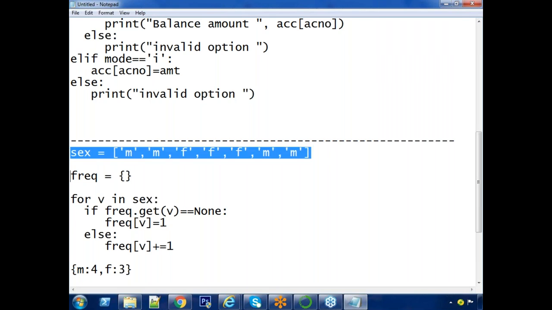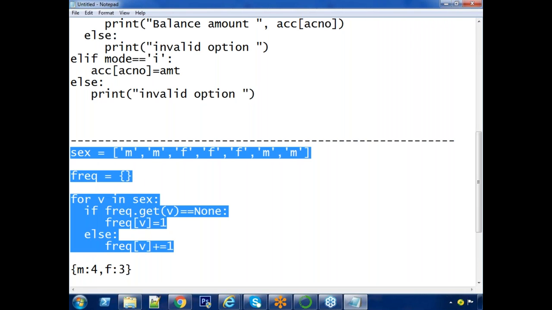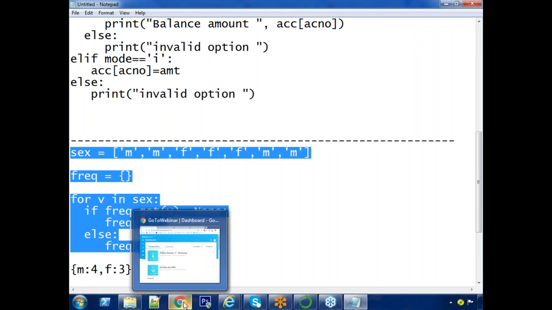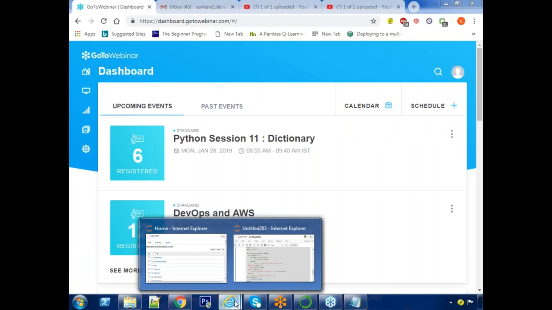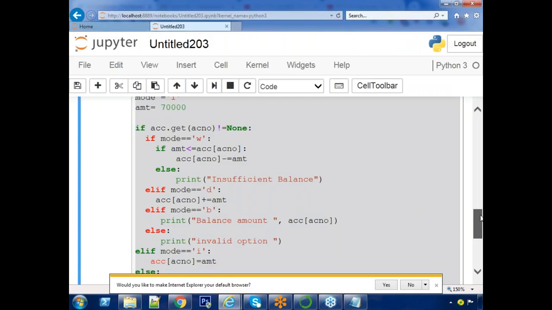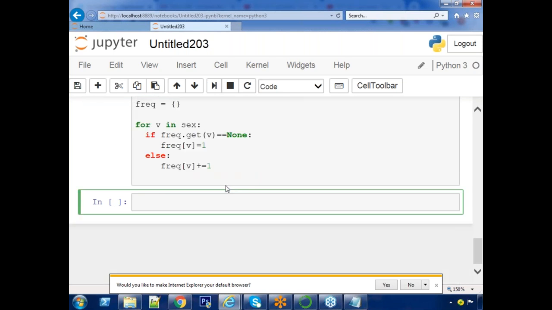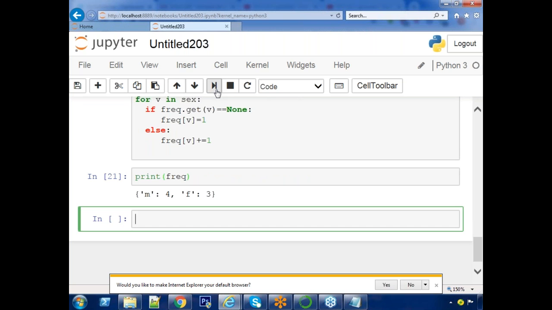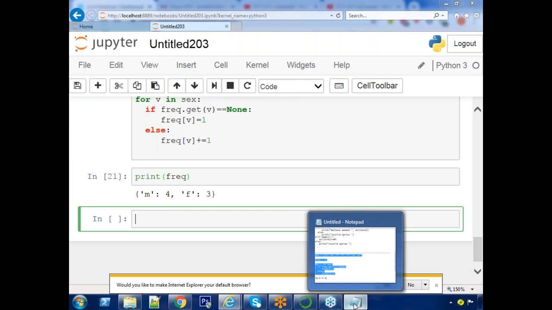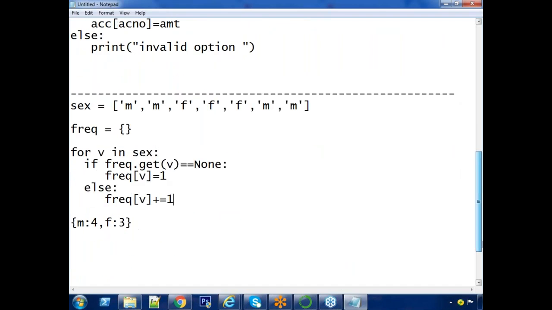Observe this execution. What is the final result? You check it. There are 4 males and 3 females. Got it? In this way, I can perform grouping aggregations. More grouping aggregations we will see in the next class. Take this one.